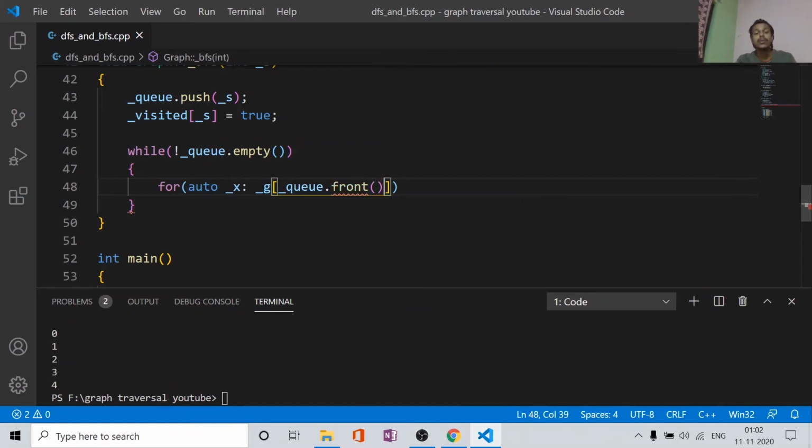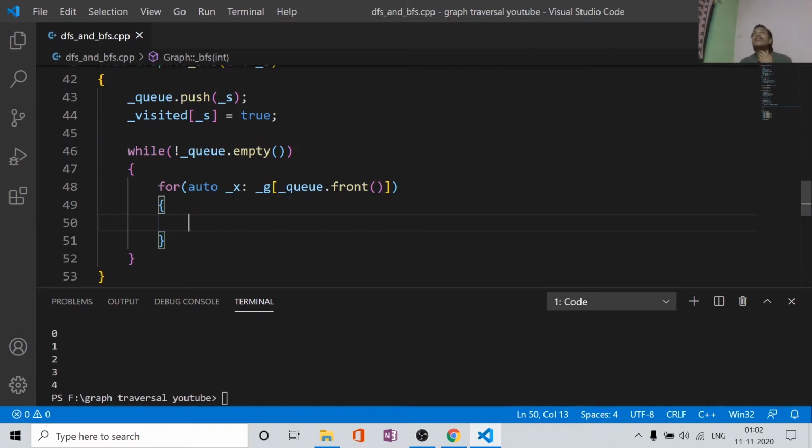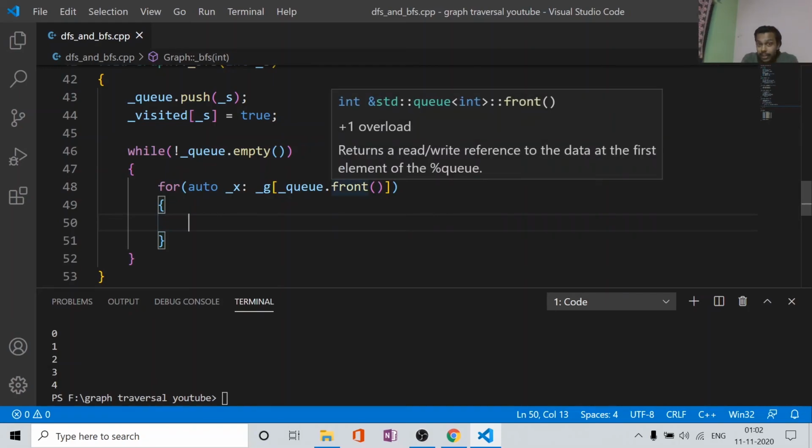So that's what the BFS is all about. We first pick a node and we visit all its neighbors first that are at the same level, so that's why we are having the front value.